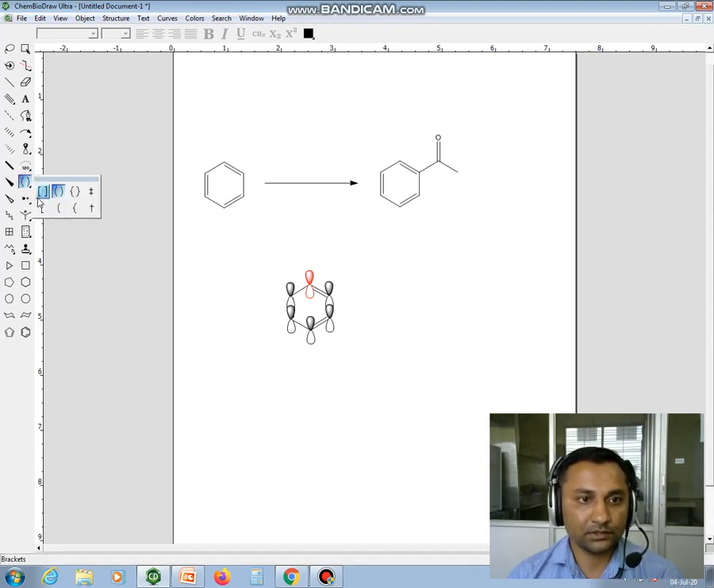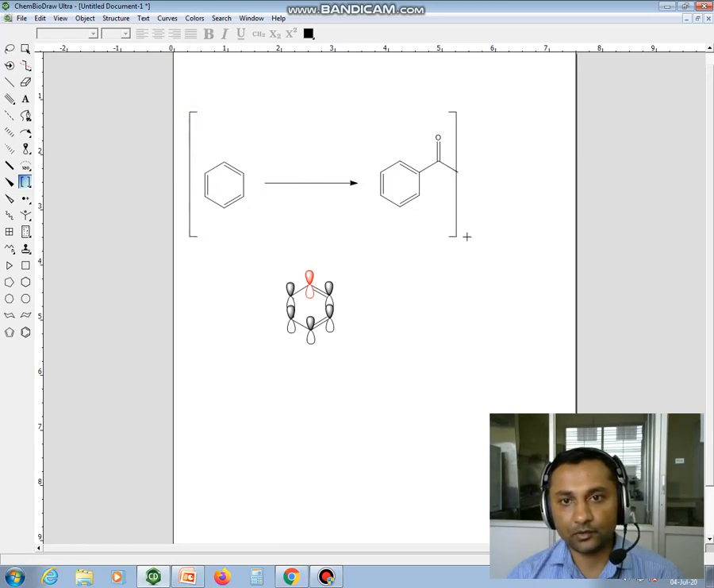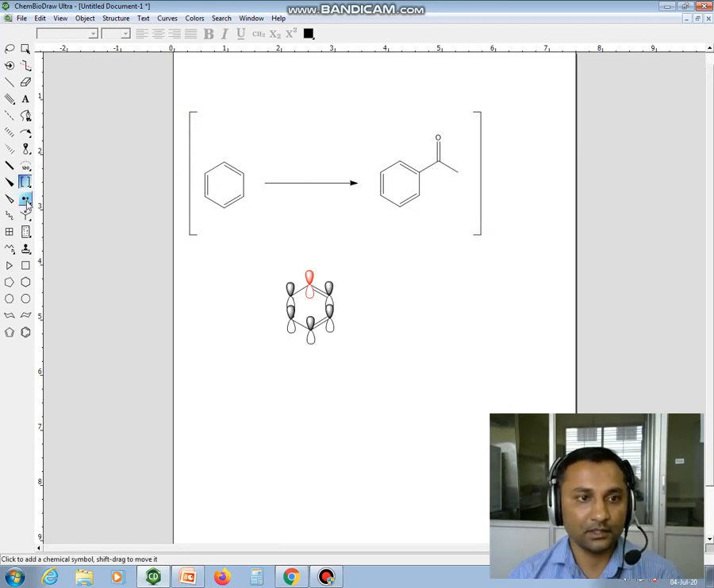And this tool is used to show brackets. Suppose you want to keep a bracket for this reaction, you can use this. And this tool is used to show the stereochemistry of any organic compounds. And these tools you can also use to generate